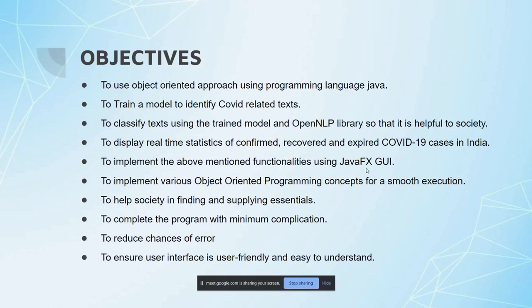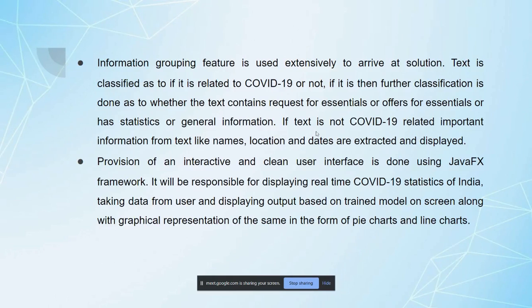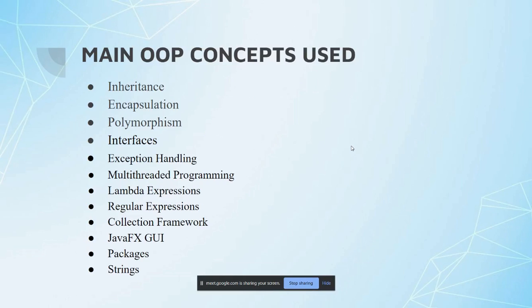So these are the objectives that were discussed, and after that, coming to the methodology, the same thing that was explained now. First of all, we'll be training the model and then improving it as much as we can by purifying the data or using other algorithms and parameters, then reading the real-time data from the web. Both of these things were done in the backend. So these two will be pushed to the front end, wherein the data will be displayed in a user-friendly manner using graphs and numerically as well. So that was all about the methodology.